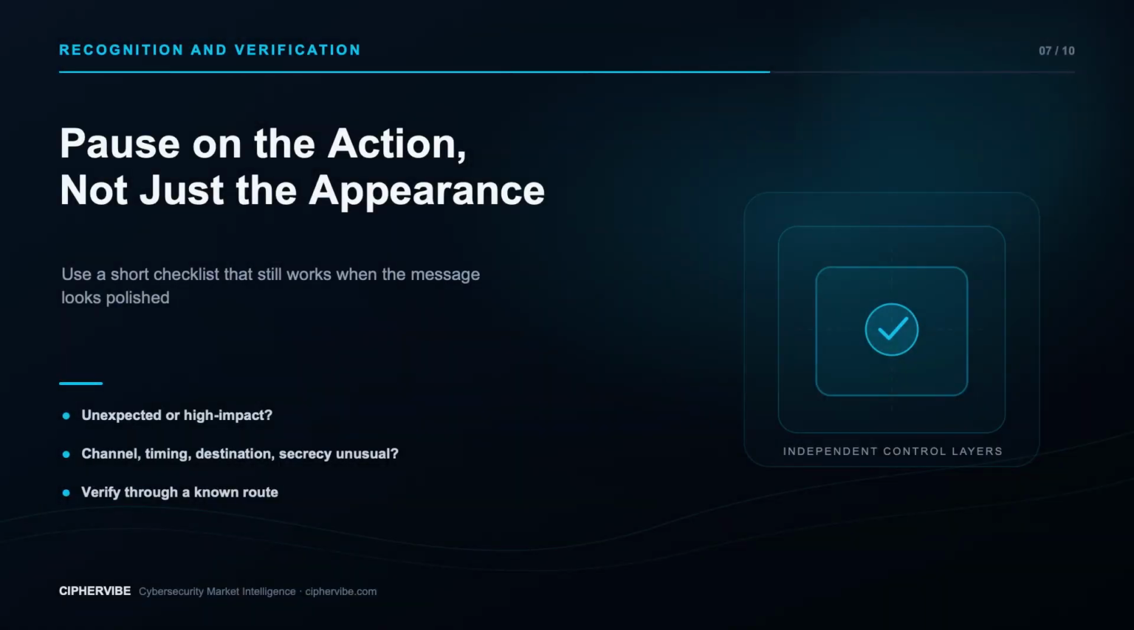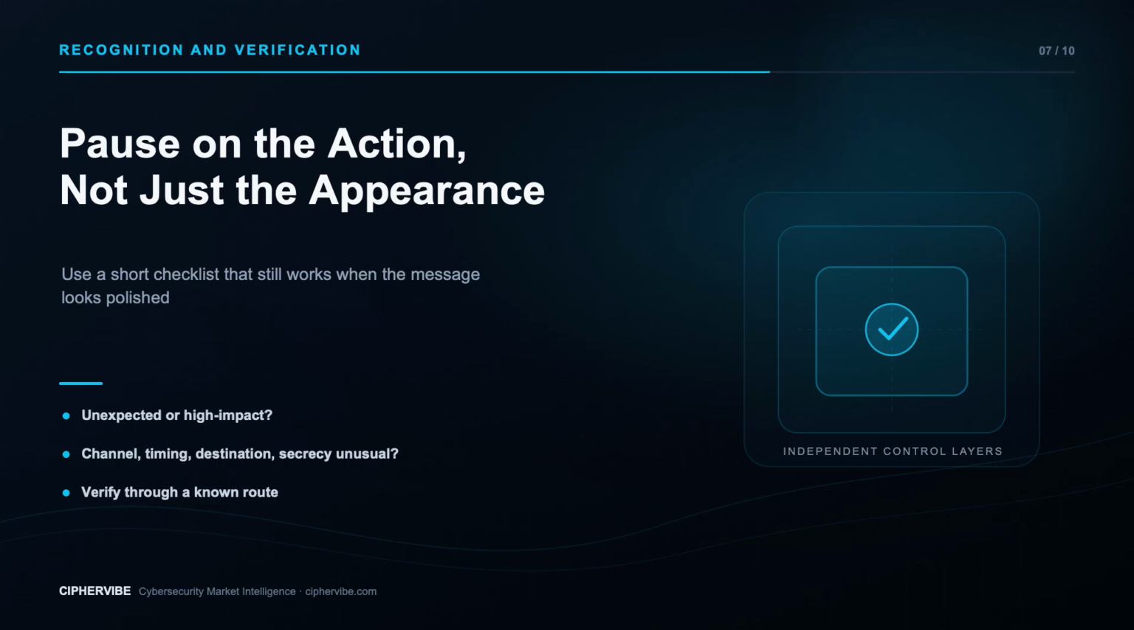Use a simple pause checklist. First, is the contact unexpected, or is the requested action high impact? Second, does the message create urgency, fear, authority, reward, or secrecy? Third, is it asking for credentials, codes, money, personal data, software, or a process exception?